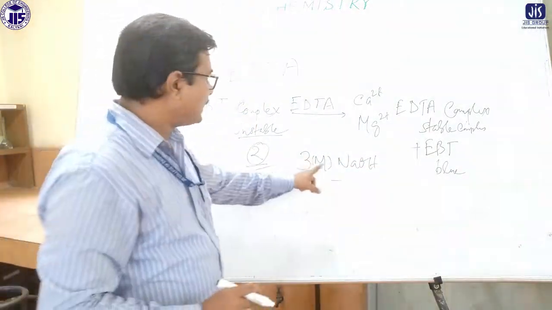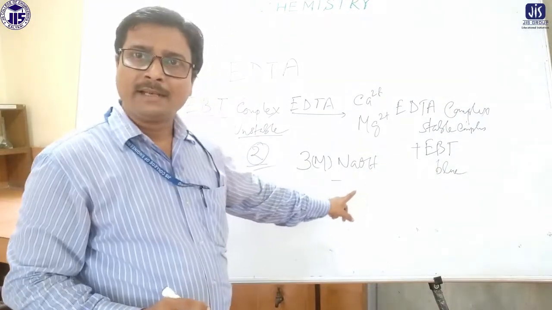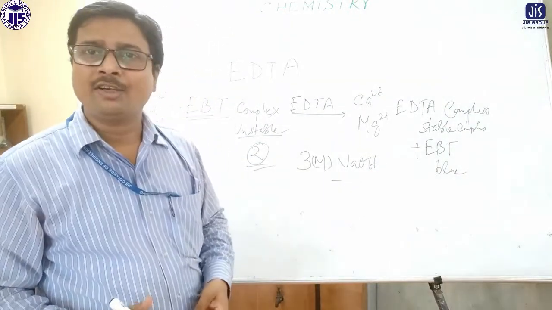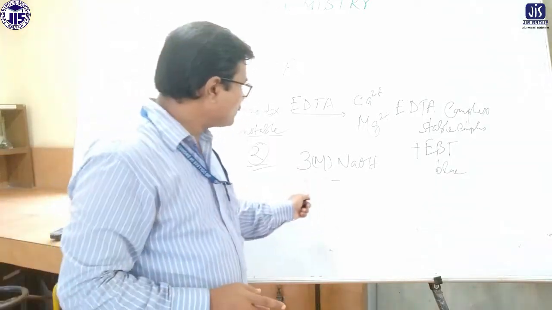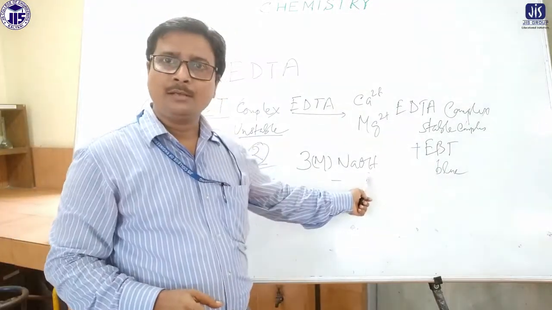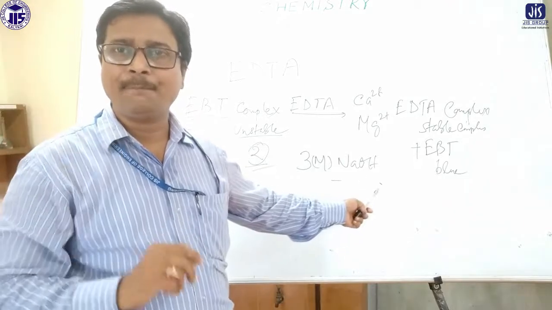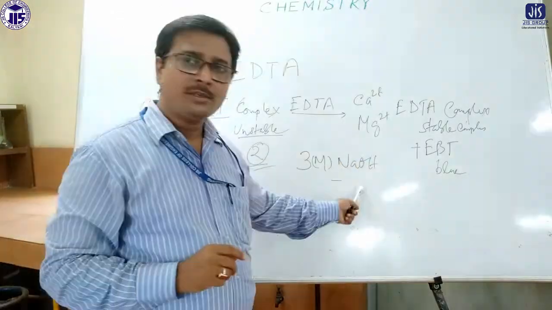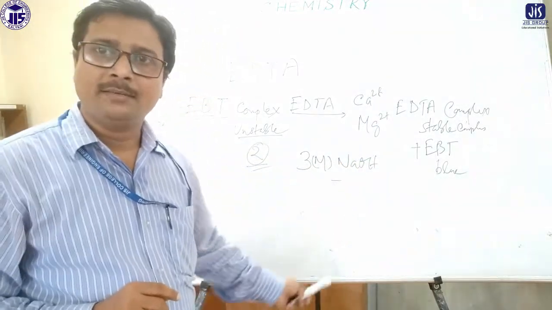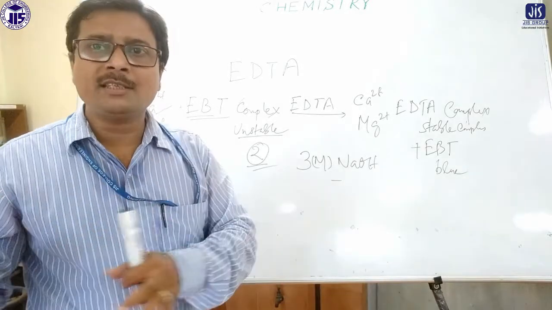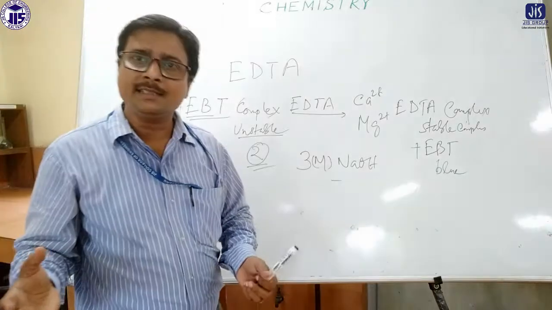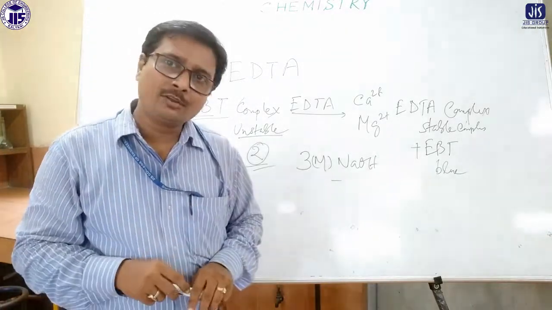Why? Because that NaOH reacts with magnesium, and magnesium hydroxide will be precipitated out. So if we use NaOH in the solution, the magnesium which is present in the sample will react with NaOH and form magnesium hydroxide, which is precipitated out. Okay, so if magnesium is removed from the solution, then we can very easily find out the calcium hardness only.